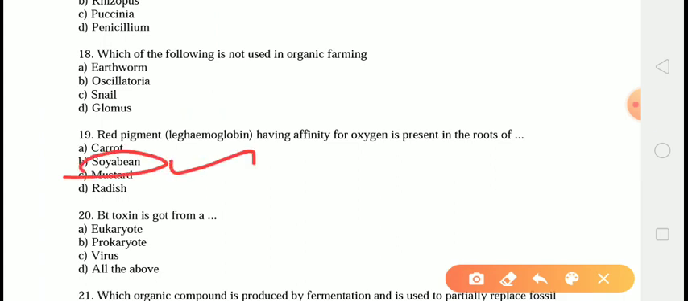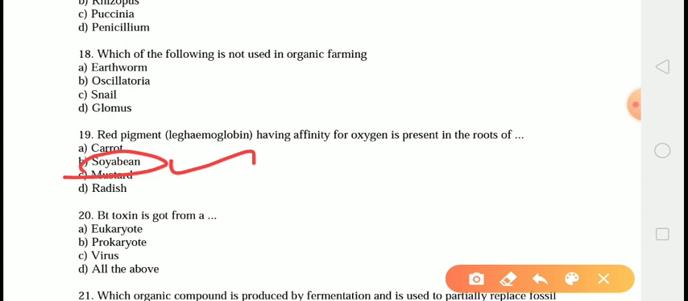Because the leguminous plants have root nodules, and the nodules contain a red color pigment called leghemoglobin. This pigment is an oxygen carrier. It keeps the level of molecular oxygen low inside the bacteroid. Therefore, the correct answer is answer number B, soya bean.